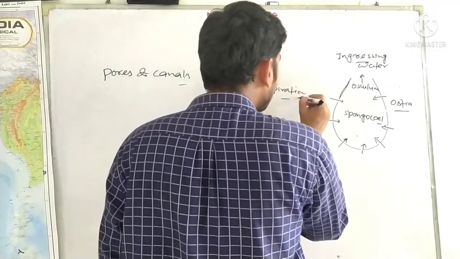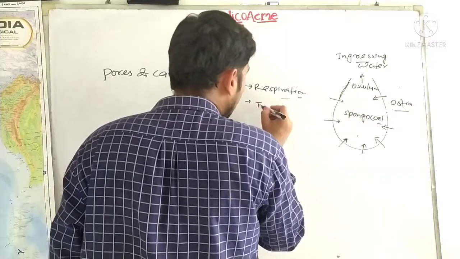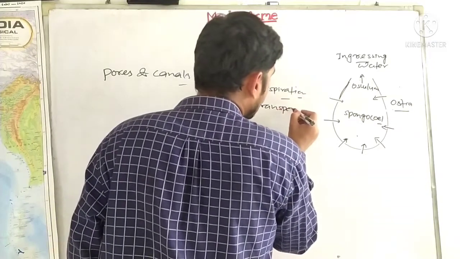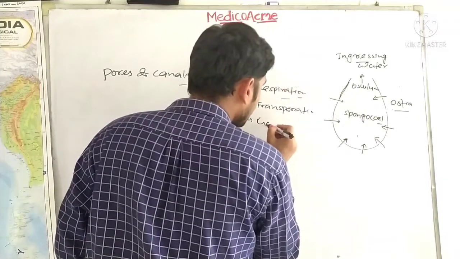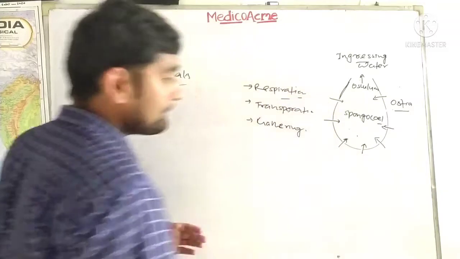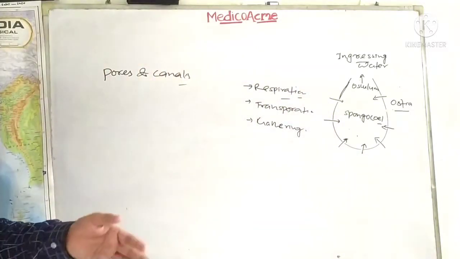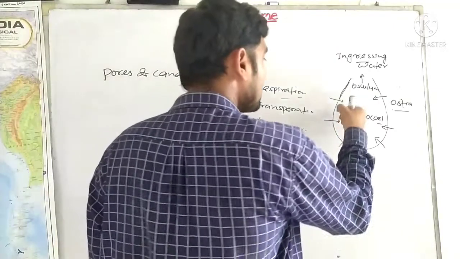So respiration is very important in the water canal system. Then there is transportation, or circulation, for gathering food. Water movement helps in engulfing the food materials into the choanocytes.